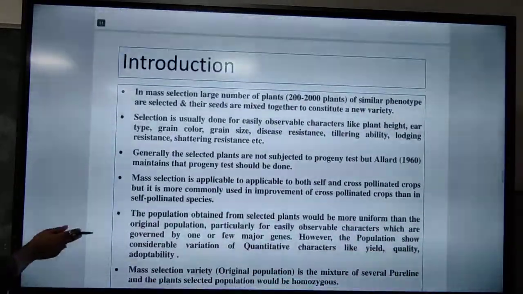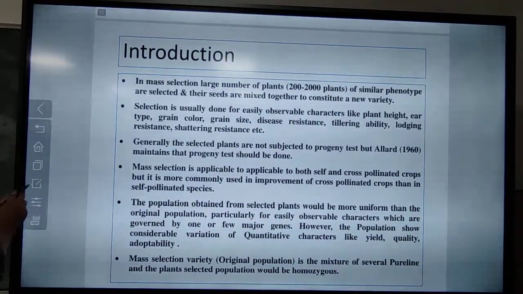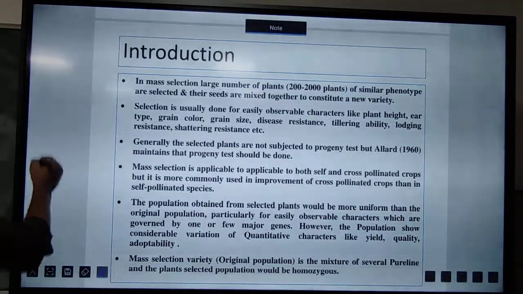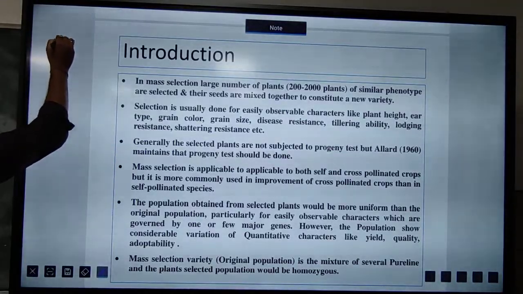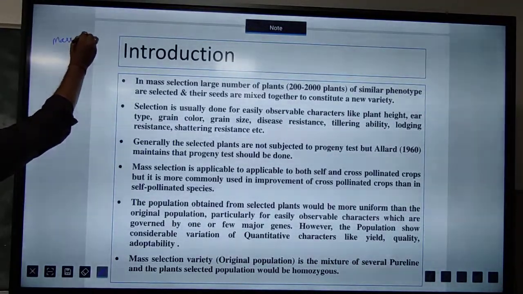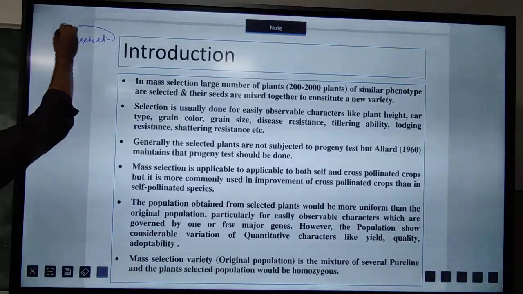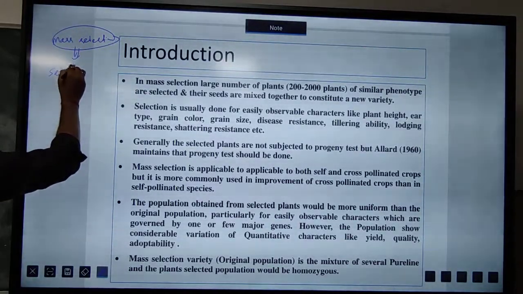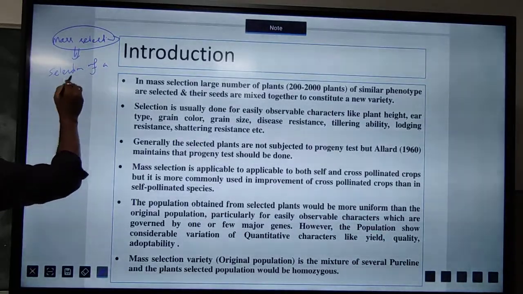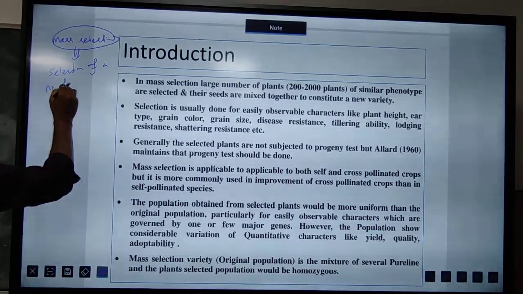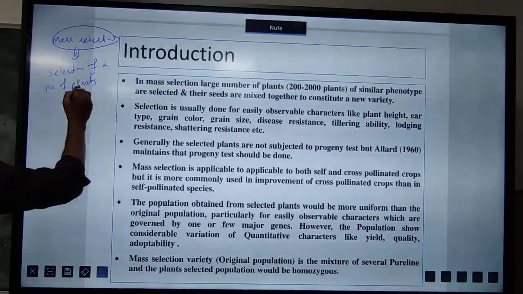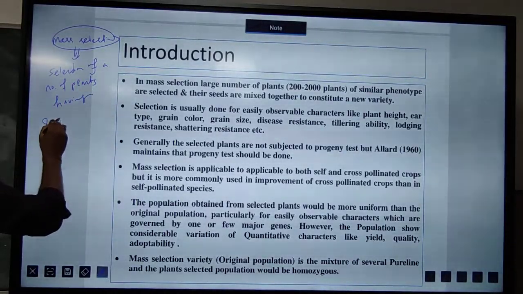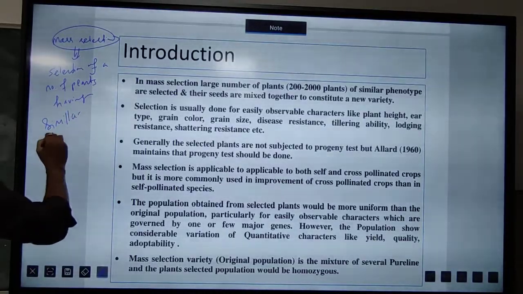So first one is the introduction part, and in this introduction part we will see what we mean by mass selection. Basically, mass selection means selection of a number of plants having similar phenotype. These things you have to remember.